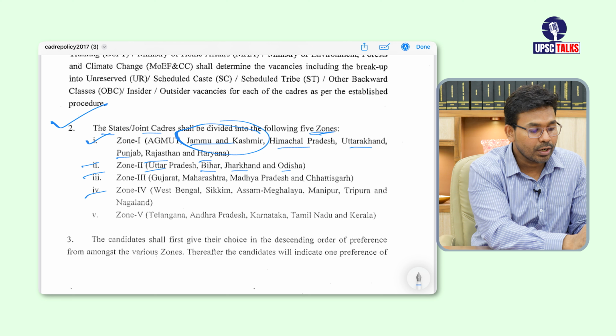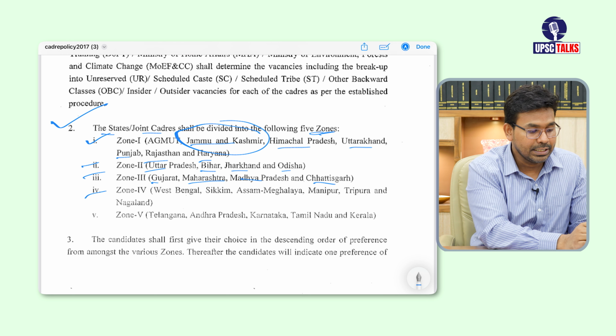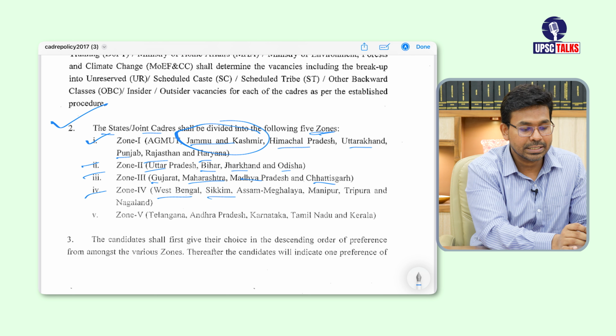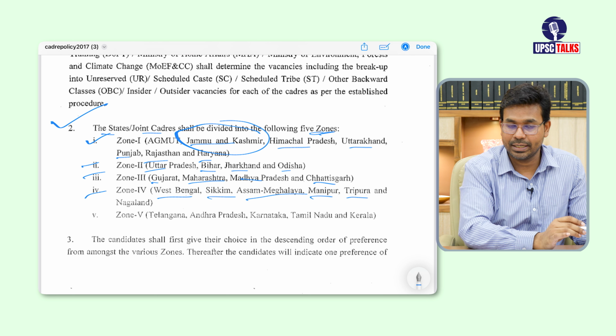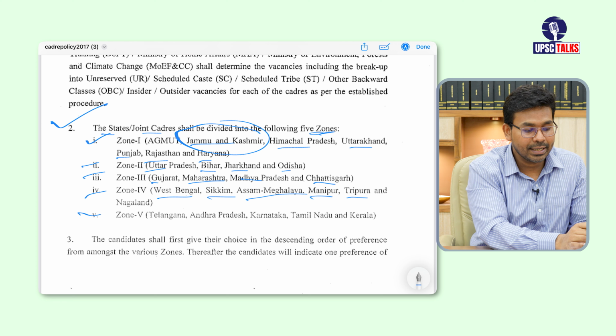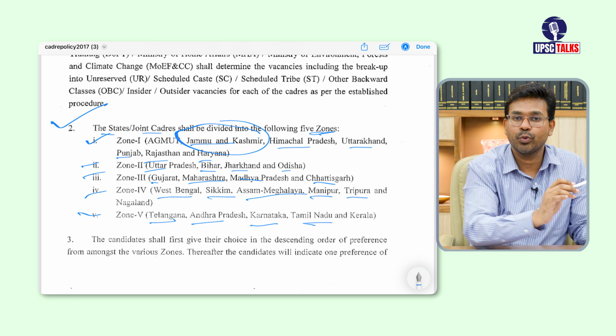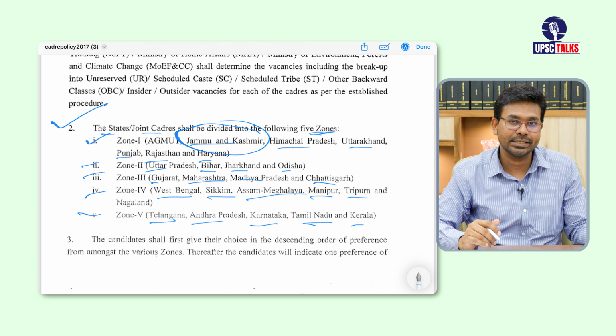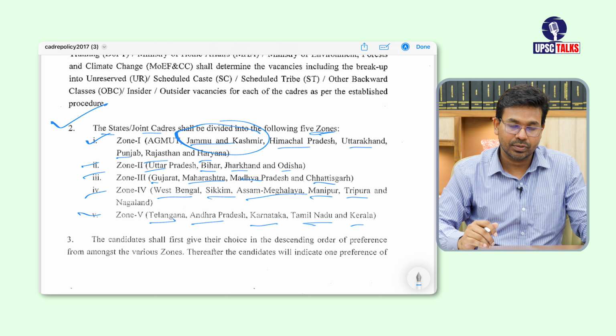If we talk about zone 3, we have Gujarat, Maharashtra, Madhya Pradesh and Chhattisgarh. Then in zone 4 we have West Bengal, Sikkim, Assam, Meghalaya, Manipur, Tripura and Nagaland. In zone 5 we have Telangana, Andhra Pradesh, Karnataka, Tamil Nadu and Kerala, right? So these are the states in these zones. So you need to remember that there are 5 zones, right?